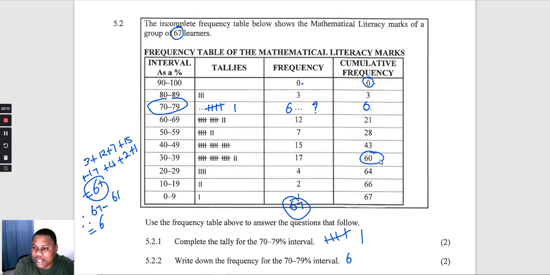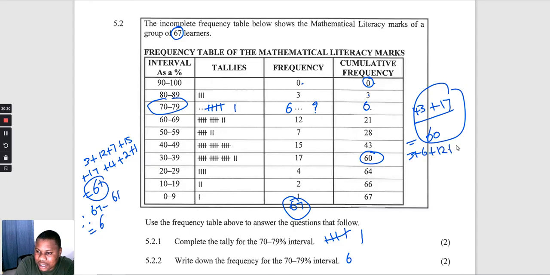So now we need to know how this number was calculated. This number was calculated by saying 43 plus 17, then we got 60. Or someone can say 3 plus 6 plus 12 plus 7 plus 15 plus 17.